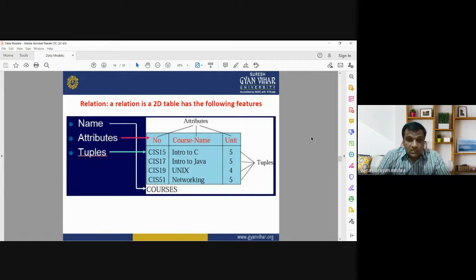The three columns, number, course name, and units, are the attributes, whereas the rows like CIS 15, CIS 17, CIS 19, CIS 51 are known as tuples. Attributes and tuples are the important components of any relational table that represents the entire data set.